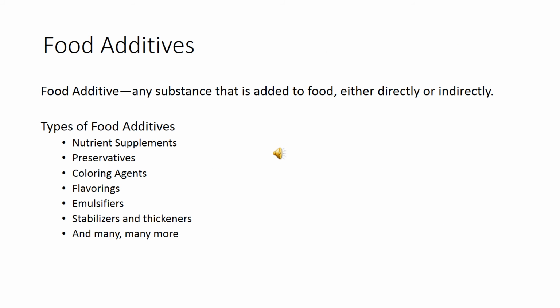A food additive is defined as any substance that is added to food, whether that be directly or indirectly. Food additives may add flavor, act as a preservative, improve appearance, serve a role in the cooking or baking process, or perform a number of other functions. Generally, the food additives that we know of are added to a food directly because they are intended to be added to foods. Indirect food additives, on the other hand, are things that are added to foods through packaging and processing that are generally not intended to be added to the food.